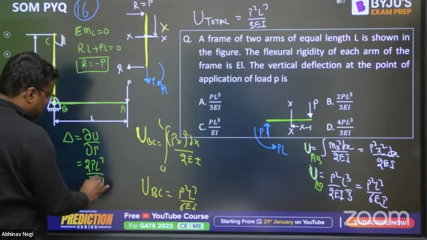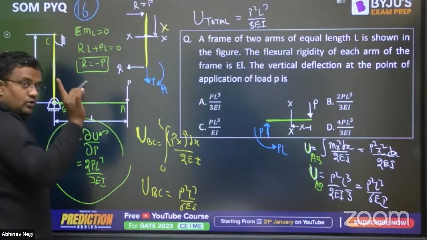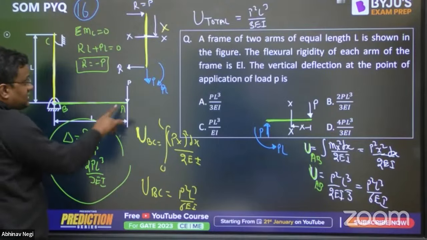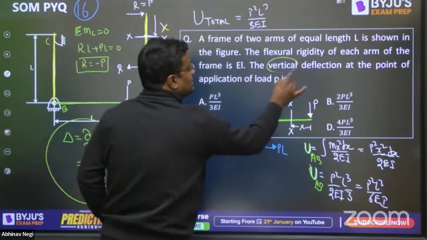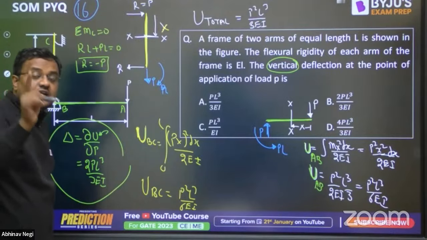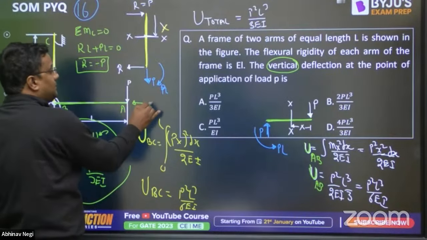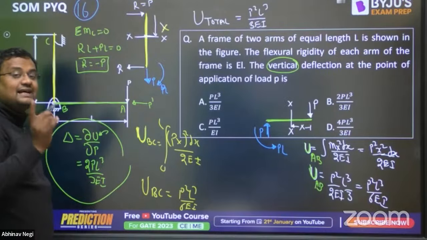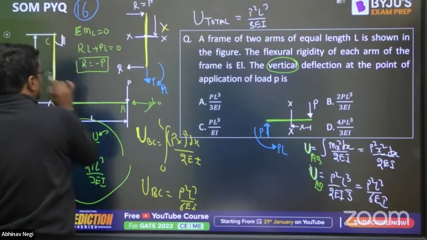And this deflection is here two things. U is the total strain energy, that of green and yellow both, for the whole structure. And this deflection is in the direction of P. Here they have asked the vertical deflection. If they ask the horizontal deflection, then a pseudo load in the horizontal direction, P dash, has to be applied, and del U by del P dash has to be found out. At the end, P dash has to be put as 0.